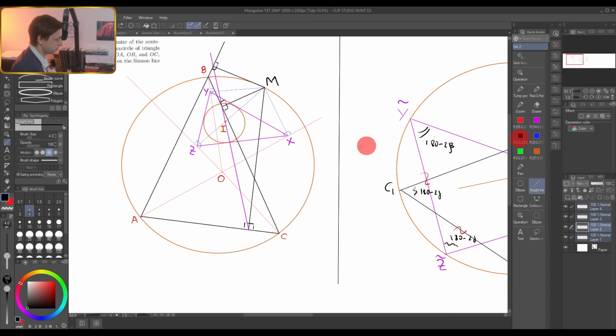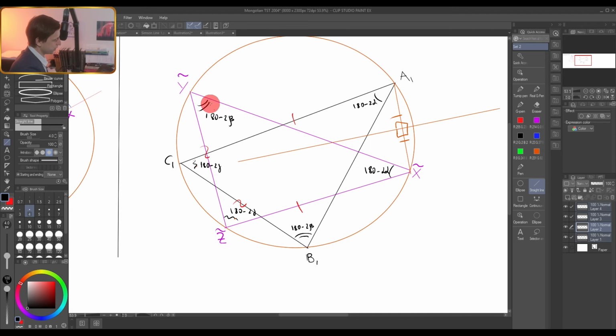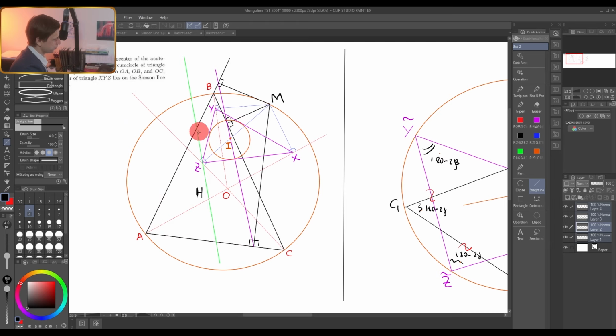So let's mark it on the picture. Somewhere here we have an orthocenter H, and the image of the Simpson line, let me make it pronounced, I will mark it with a green color. So the image of the Simpson line is like this, and it will pass through this orthocenter. Obviously, this green line is parallel to the purple line, because after homothety we have parallel lines. But what we would like to show is that this image of the Simpson line will pass through the in-center of this triangle, because this triangle is an image of this one.